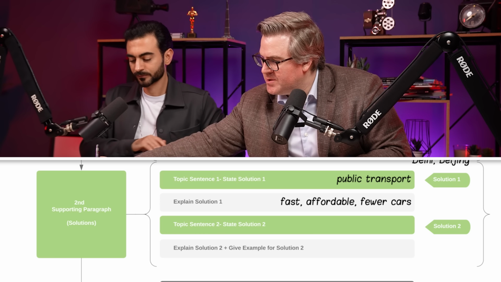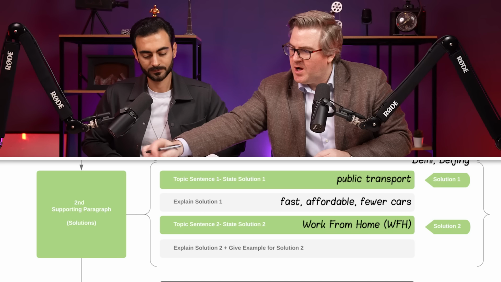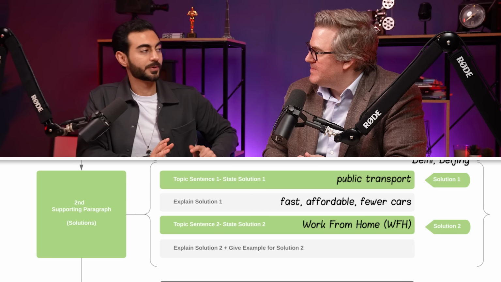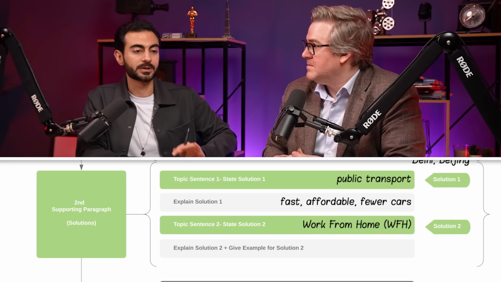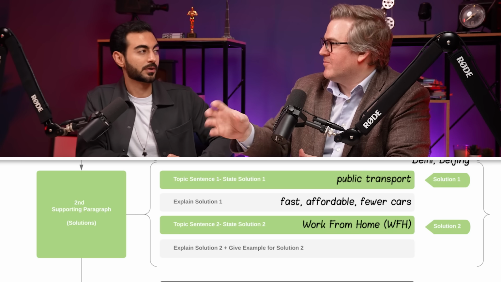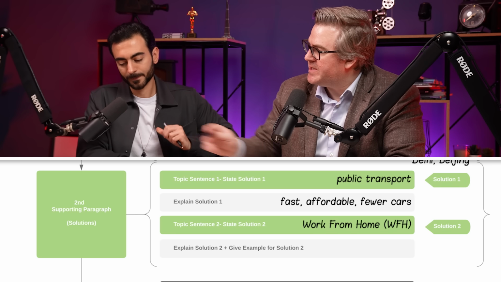And the last solution is work from home. How does working from home reduce traffic? I think because fewer people are traveling to the office, so it would be less traffic and fewer cars, especially at peak times, like rush hour. It really helps that. Yeah, cool. So I've put those ideas here.